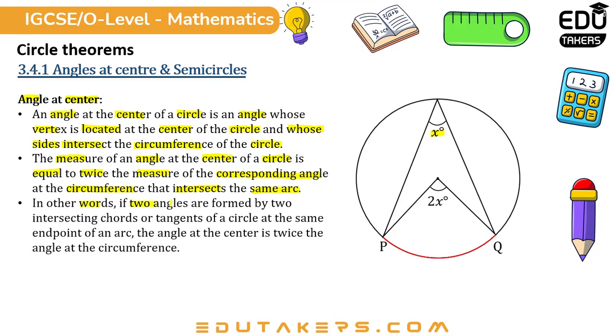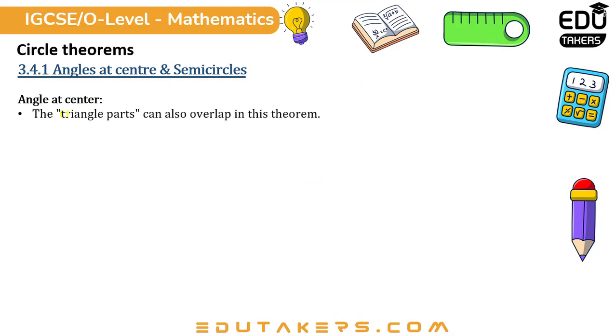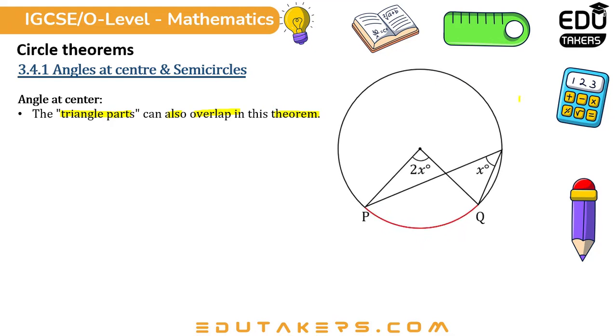In other words, if two angles are formed by two intersecting chords or tangents of a circle at the same endpoint of an arc, the angle at the center is twice the angle at the circumference. The angle parts can also overlap in this theorem, like this. Again, PQ is an arc, this is an angle at center, and this is an angle at the circumference of the circle by the same arc PQ. So this angle is x, and at center it will be twice, so 2x degrees.